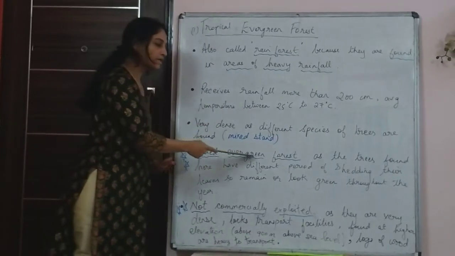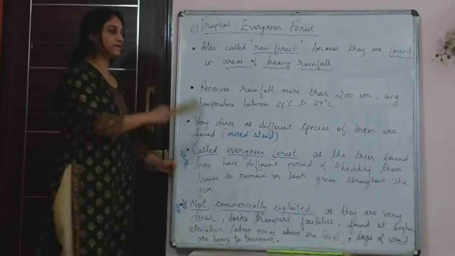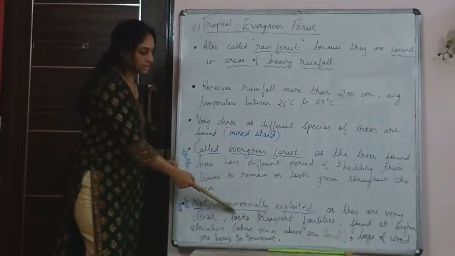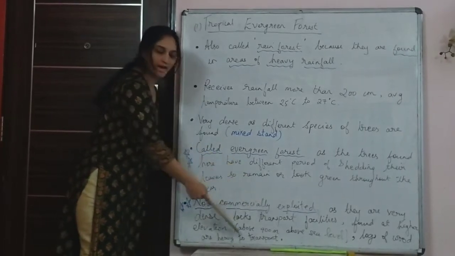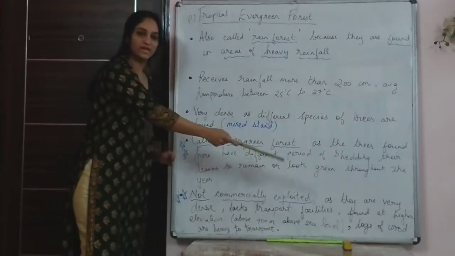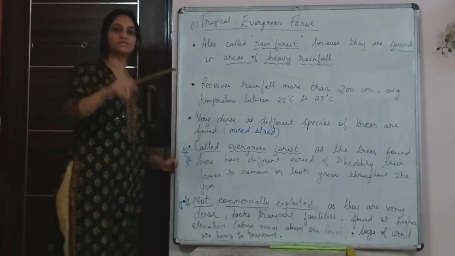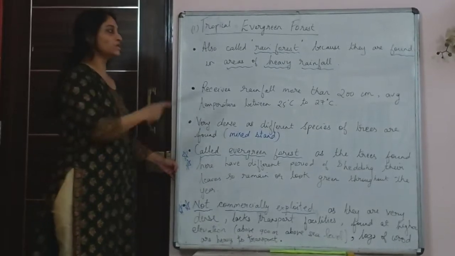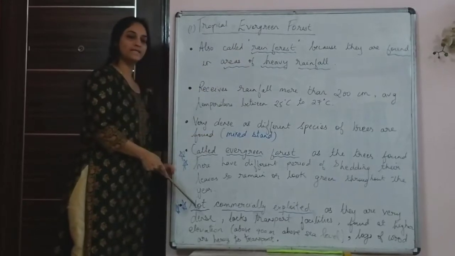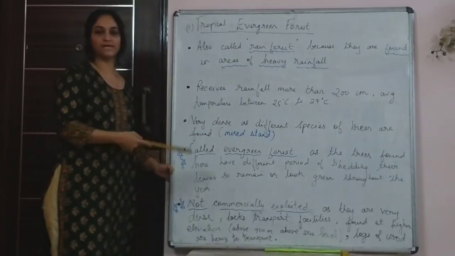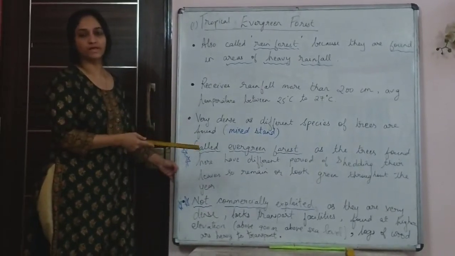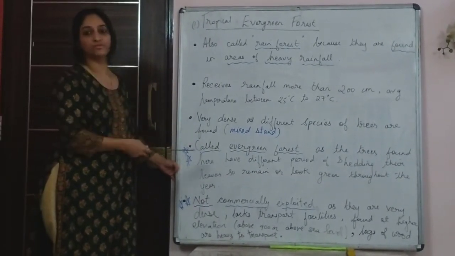They are called evergreen because they look green throughout the year, because these trees have different periods of shedding their leaves. Next, they are not commercially exploited because of lack of transport facilities, because they are at greater heights, and also because they are very dense, with shrubs and trees growing underneath, and thick undergrowth. So these are the main points you have to learn under tropical evergreen forest. Other than that, there are many other trees found here, like I said, mahogany, shisham, rosewood. You get good quality wood from these trees.